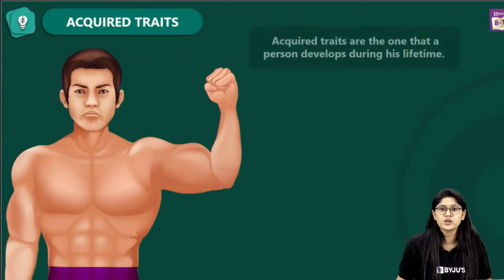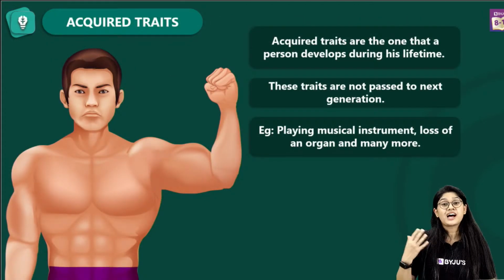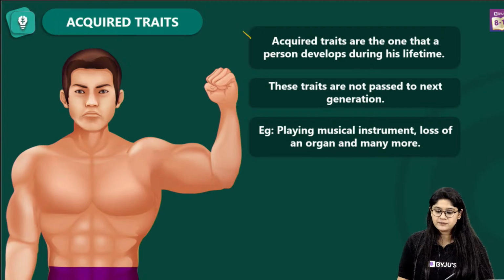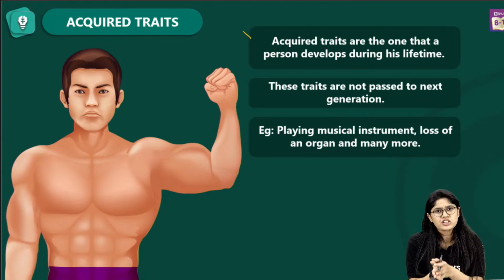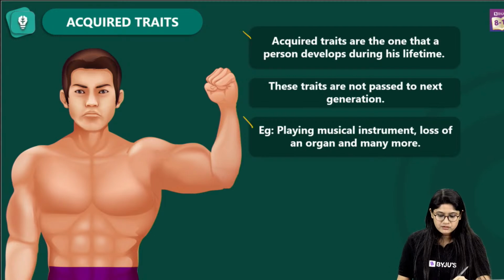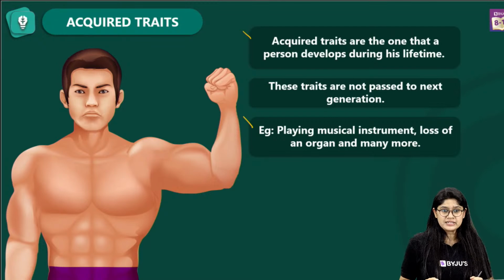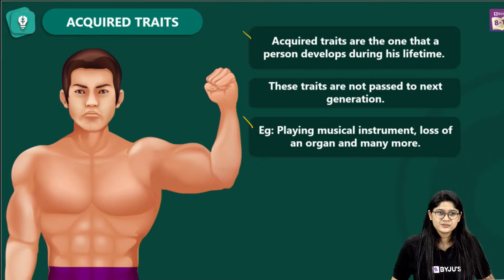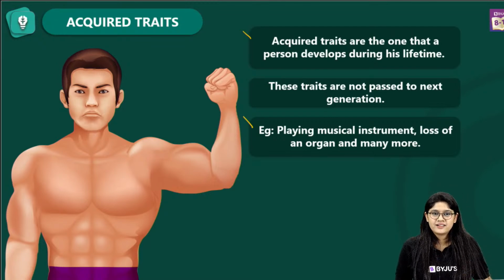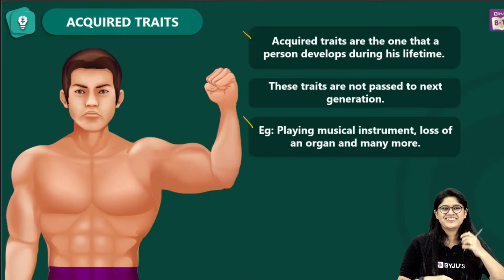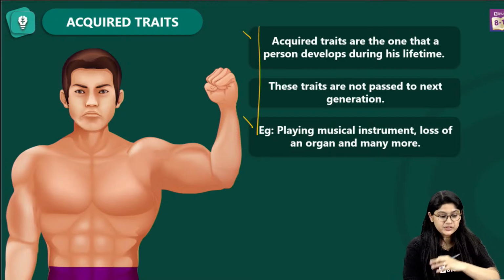Now when we talk about it, we know that the acquired traits are those traits that we acquire during our lifetime. And these will not be passed from one generation to the next generation. Like swimming, playing any instrument, or being good at running, right? So this is how we can talk about the acquired traits.